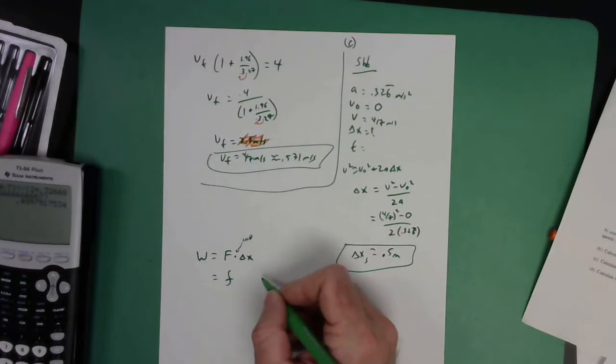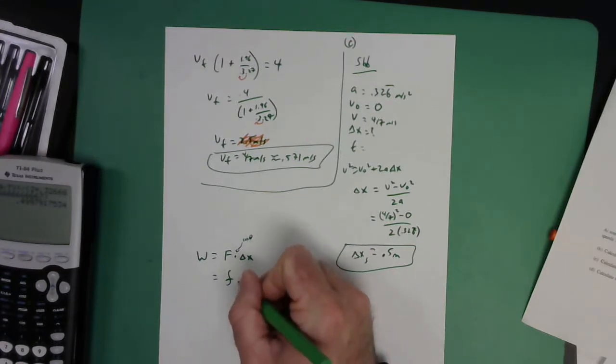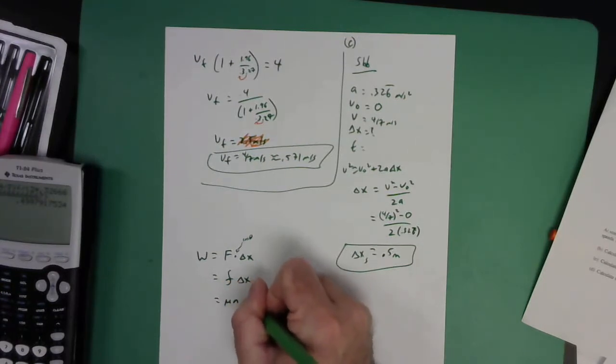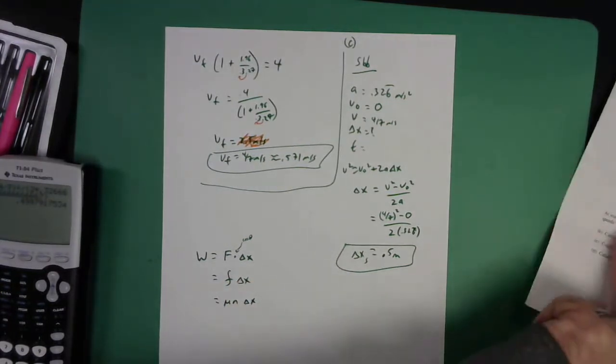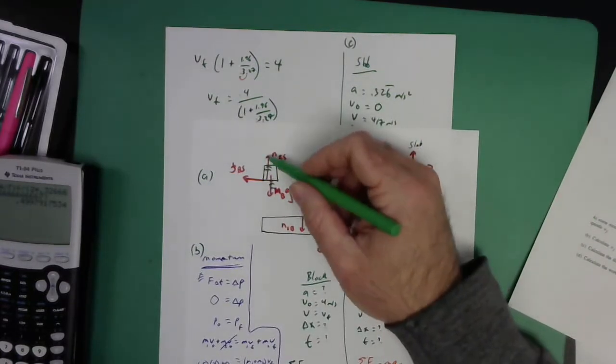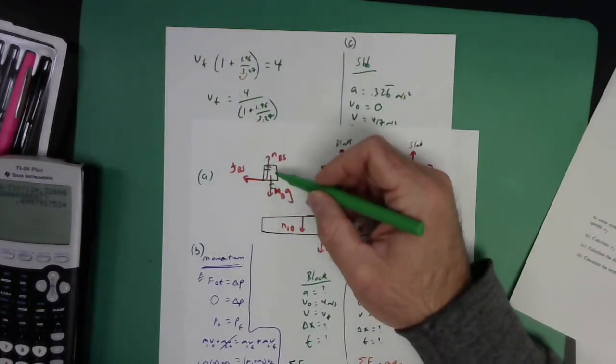So it's just the friction force times delta x. And you say, hey, can we solve for how big that friction force is? And you say, sure, friction is mu times the normal. And we figured out before from the force diagram that the normal force here is the same as mg for the block.